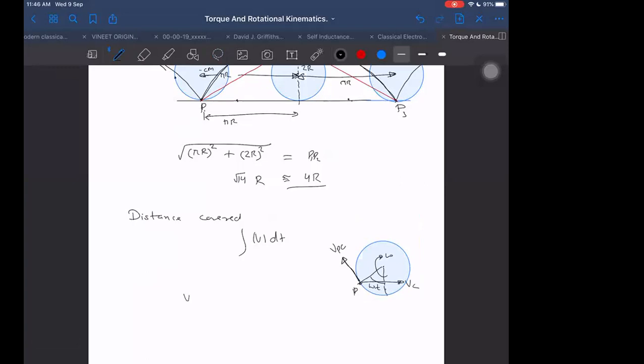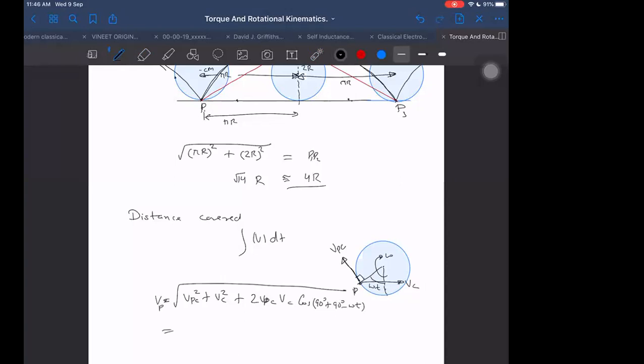Net speed will be V_PC square plus V_C square plus 2 into V_PC into V_C into cos of the angle between these, if you are able to find it. I know what the angle is: this is 90, and this little tiny angle here, a small angle, is 90 minus omega t. So I can get cos of 90 plus 90 minus omega t. That is the total V square here. I need V, so I can take its root. I need the velocity of point, the speed of point P.